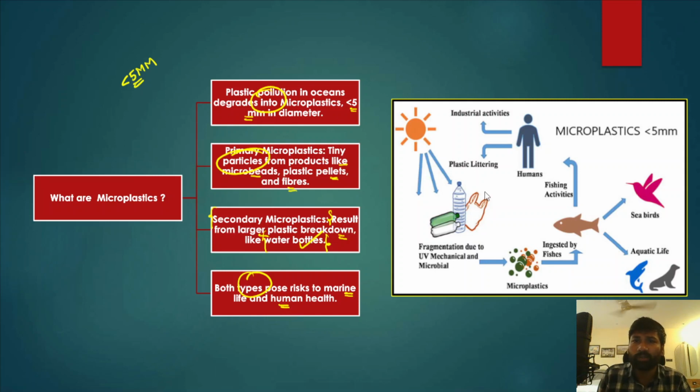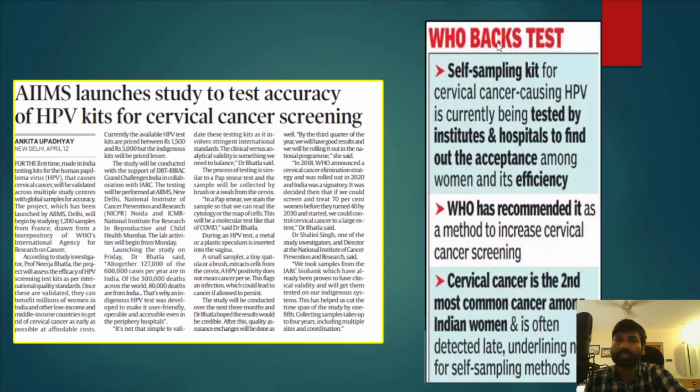After that, you can see clearly that industrial activities by human beings and plastic littering have been contributing to microplastic or plastic contamination, and fragmentation due to UV, mechanical and microbial activities has resulted in the creation of microplastics. These microplastics are in turn ingested by fish, and when we eat fish, they are ingested into human beings. So these microplastics are becoming part of the overall food chain and food web, and ultimately entering human bodies through biomagnification and bioaccumulation.